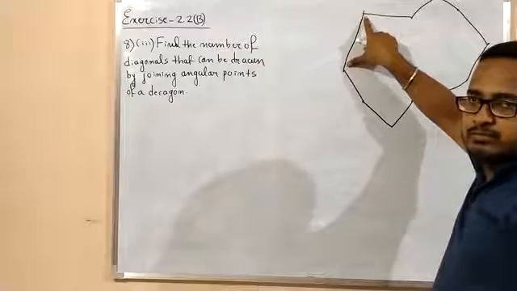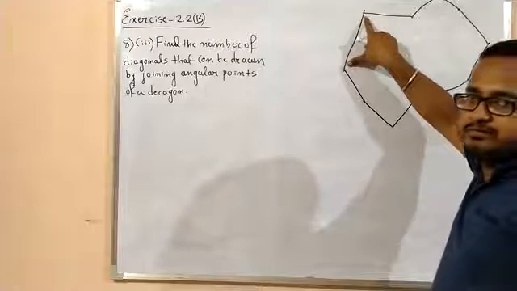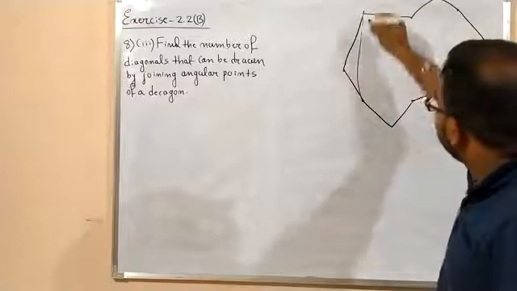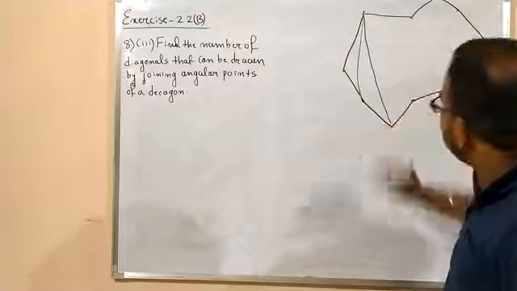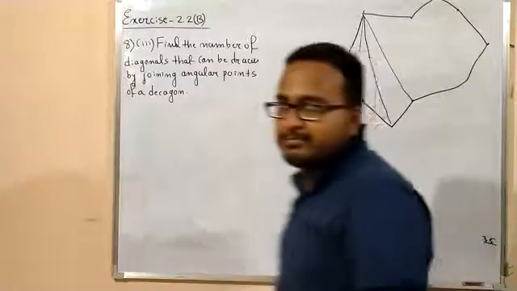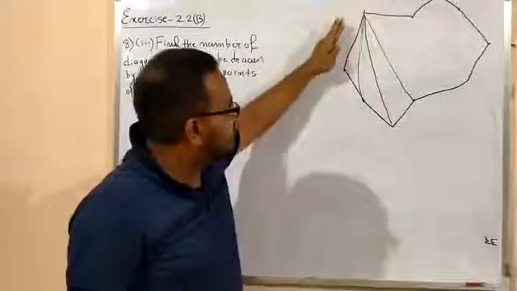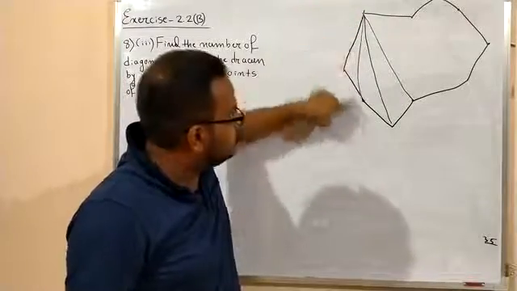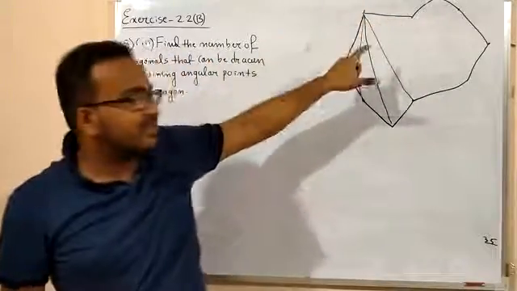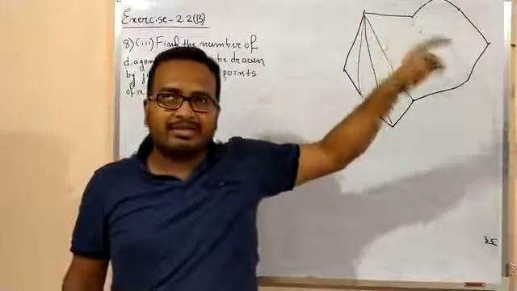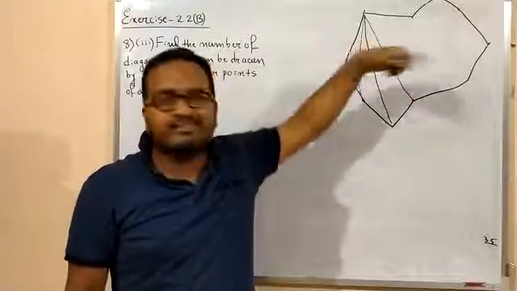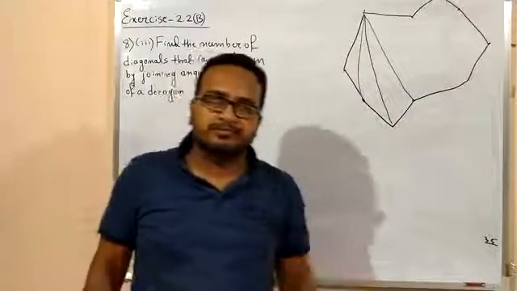No. It's not a diagonal. If you join this with this, then this is a diagonal. If you join this with this, then this is a diagonal. That means these 10 straight lines, 1, 2, 3, 4, 5, 6, 7, 8, 9 and 10, that are formed by the given 10 points are not regarded as diagonals of this decagon.